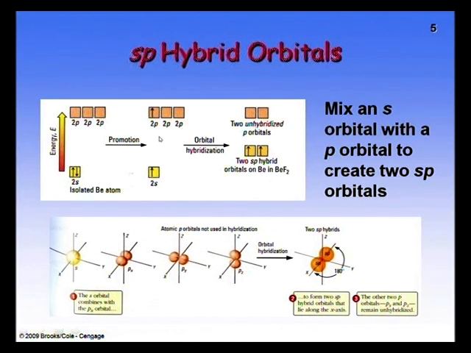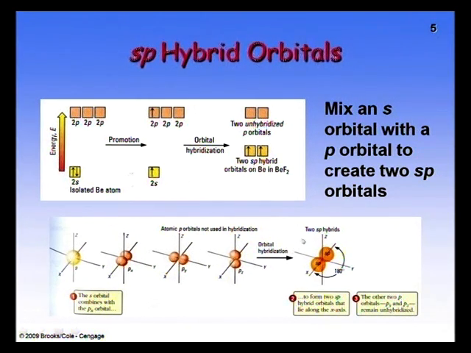So these s and p orbitals intermix with each other, and it gives two sp hybrid orbitals on beryllium. These lie on the x axis, and the two p orbitals remain unhybridized.